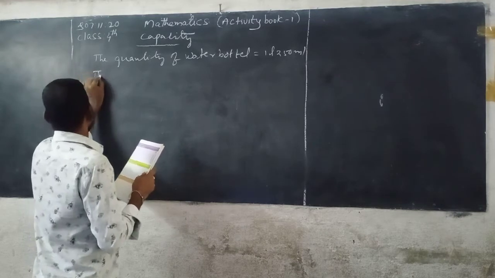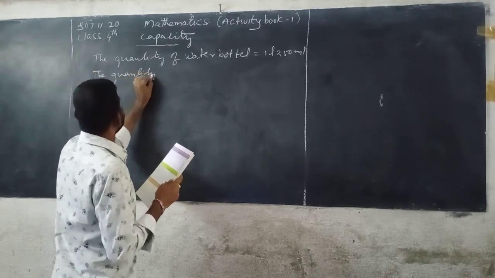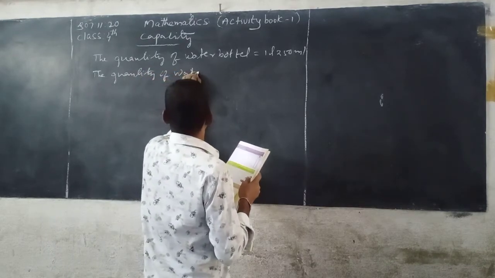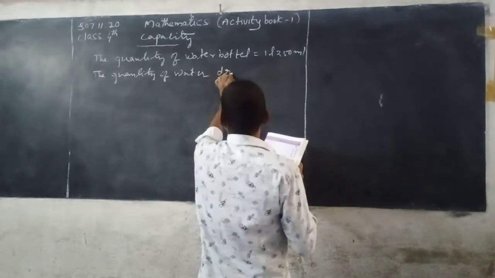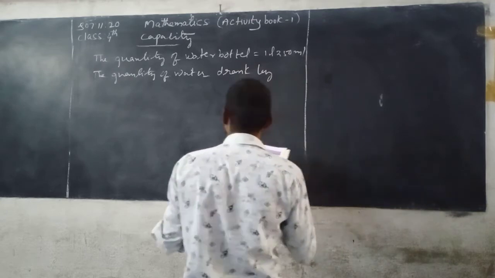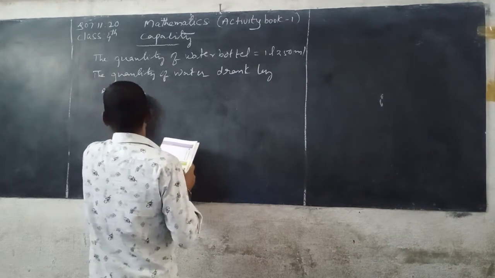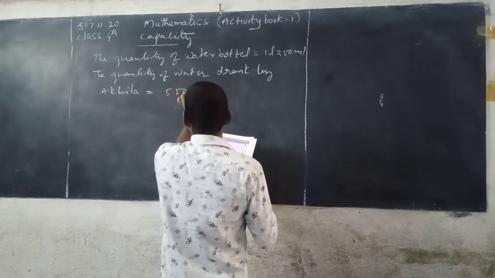The quantity of water drunk by Akila, that is equals to 550 milliliters.